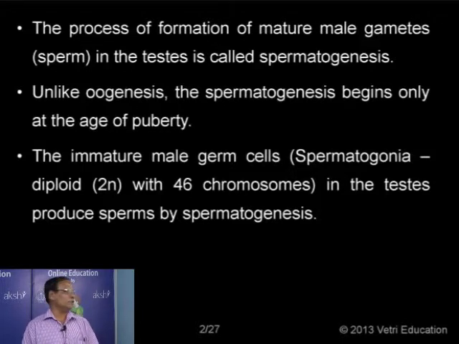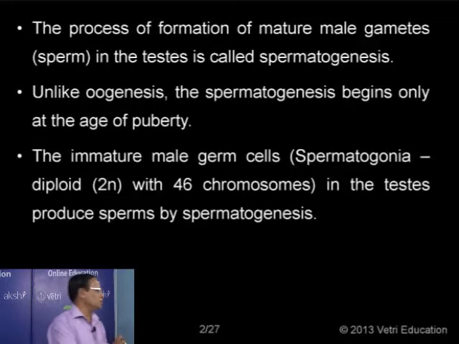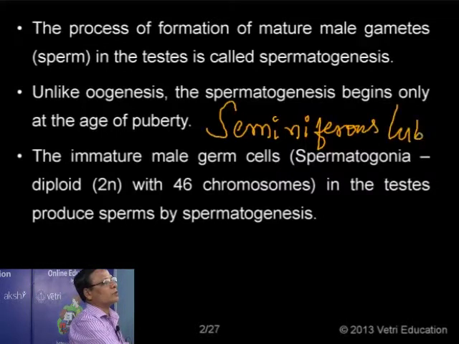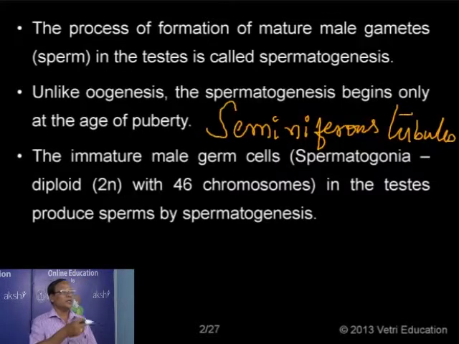Now, if you make a cross section of the testis, the testis is formed of many units, long tubular structures, which we call the seminiferous tubules. These are the units of the testis in which all the sperms are developing. You will see the diagram later. They are tubular structures, but if you make a cross section, they are lined with primordial germinal cells.